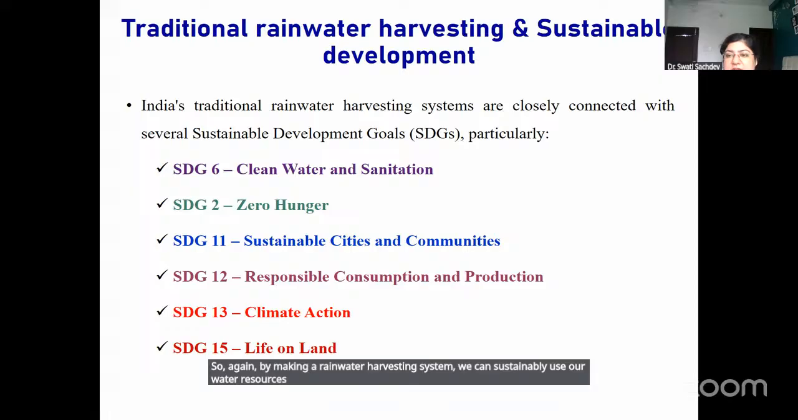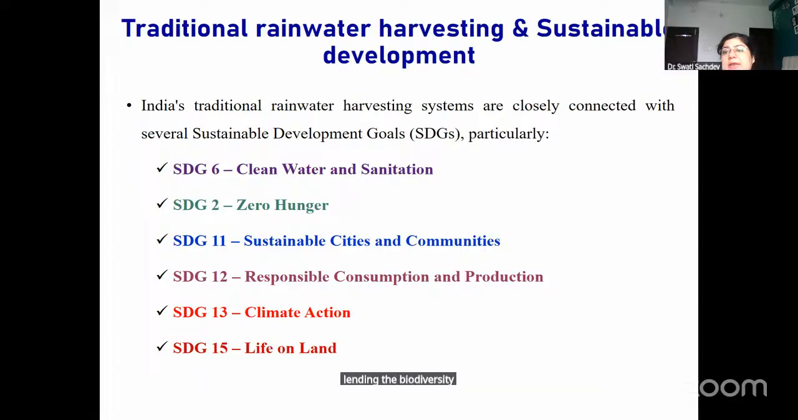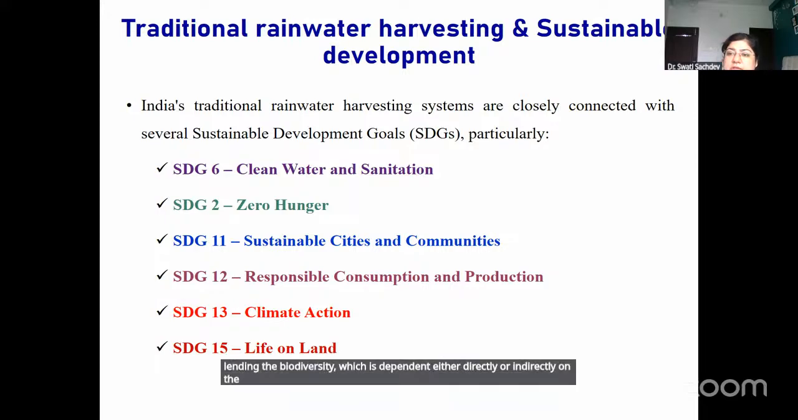Next is climate action. Obviously, because of climate change, the kind of problem which we are going to face in the future can be managed by developing a rainwater system. And ultimately, SDG 15, which deals with life on land. The biodiversity, which is dependent either directly or indirectly on water resources, we can revive them and we can conserve those species also.